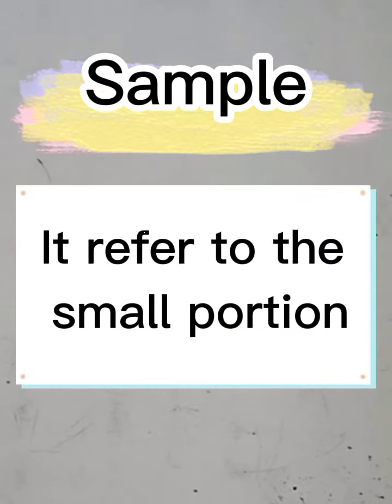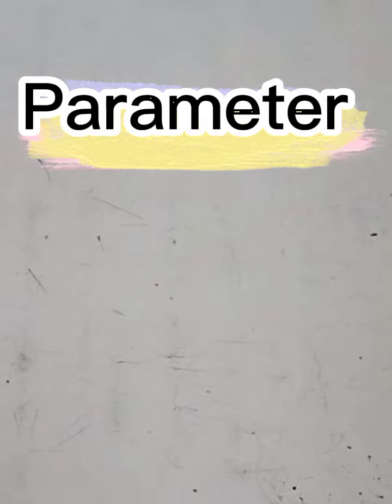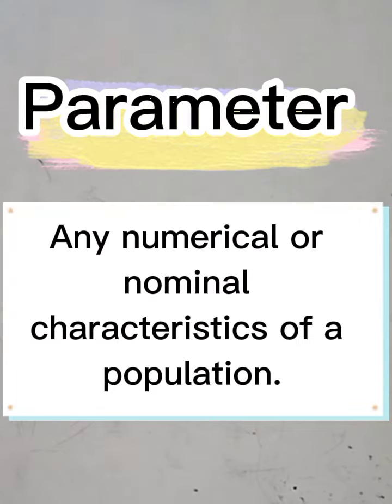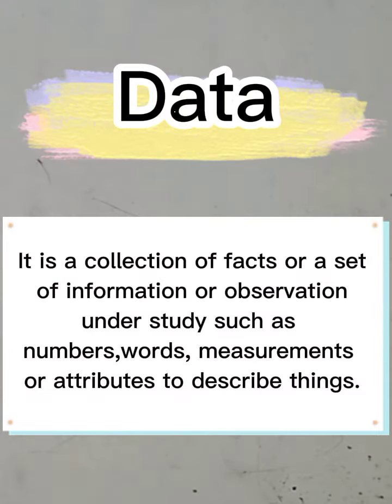The third common term is the sample. A sample is a small portion or part of a population. It also refers to a subset, subgroup, or representative of a population. Then we also have the parameter. A parameter is any numerical or nominal characteristic of a population. Then data is a collection of facts or a set of information or observations under study, such as numbers, words, measurements, or attributes to describe things.